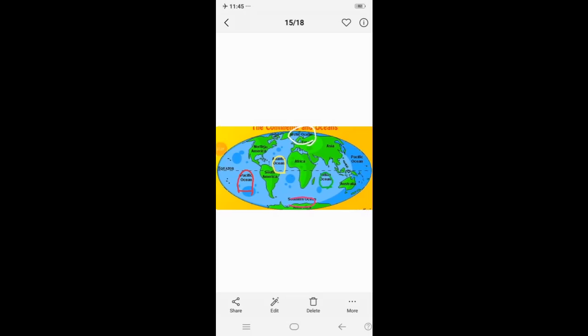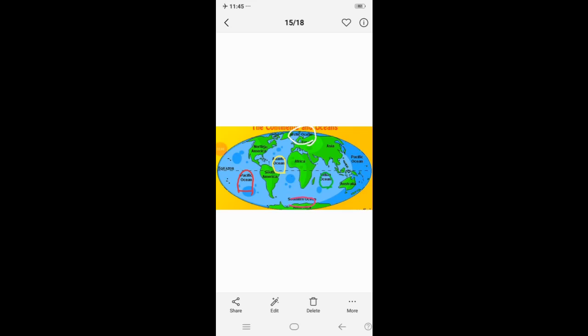Look at this image. You can find out what the countries around the Pacific Ocean are. See, which I have marked in red color, that is the Pacific Ocean. See what countries are there? North America and South America. Look at this side in the oceans. There Australia and Asia surround the Pacific Ocean.